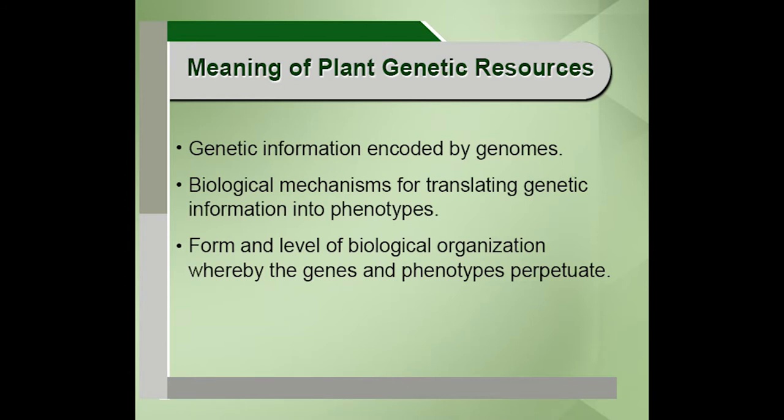It includes the biological mechanisms for translating that genetic information into phenotypes, and the form and level of biological organization whereby the genes and phenotypes perpetuate. When I say perpetuate, it means the reproducing organs, the seed, and so on. This, in a nutshell, is plant genetic resources, the genetic information.